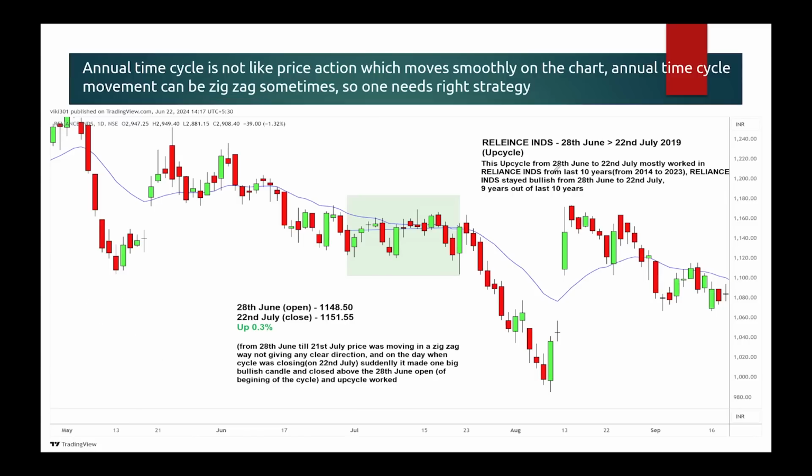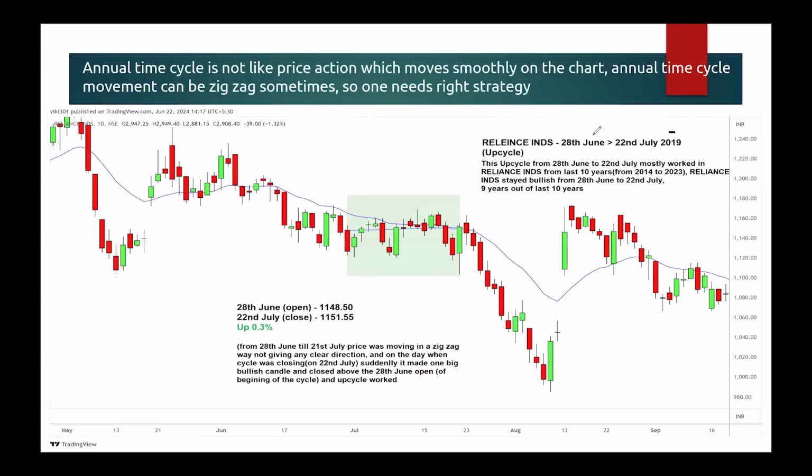For example, look at this chart. This is Reliance Industries. Reliance Industries has an upcycle from 28 June to 22nd July. That means historically, I have checked the last 10 years, Reliance mostly worked bullish. That means upcycle, that is 9 years out of the last 10 years.